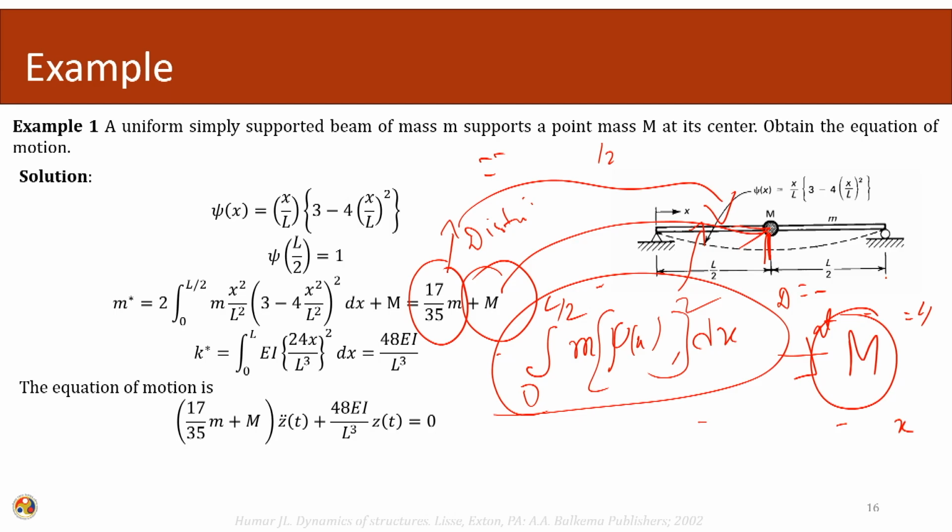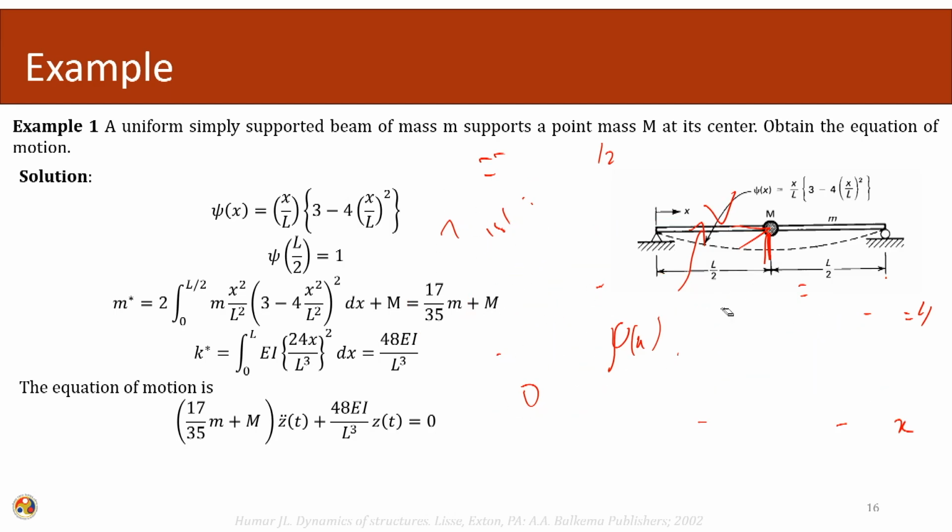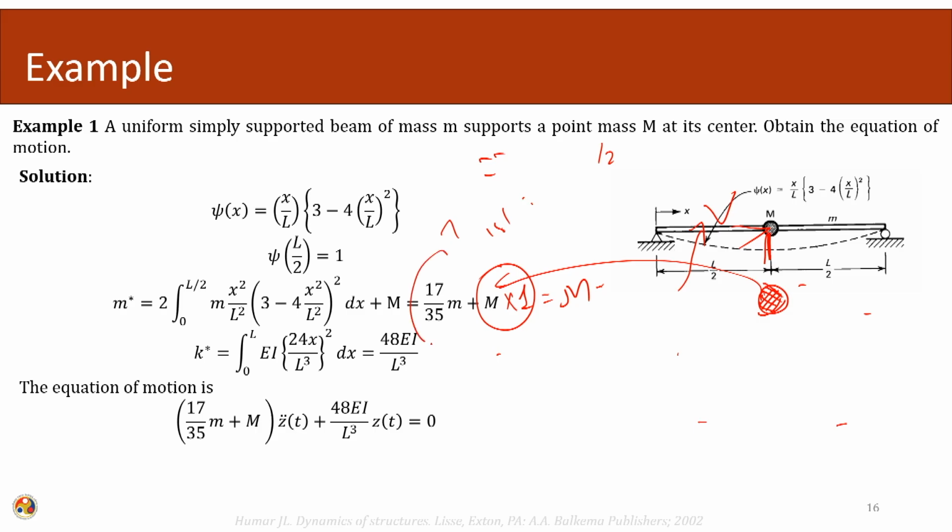Now we will look at this term again very closely. We break it down into two pieces. One is the concentrated mass at the center. Since it is located at the center and we are calculating the degree of freedom, the vertical deflection at the center only, this entire mass will come here. So, it will be multiplied by 1, and its contribution is m. Here let us look into this term. This is approximately half of the total distributed mass.